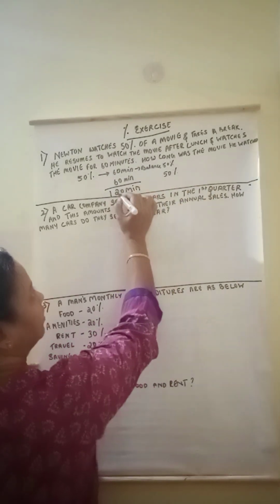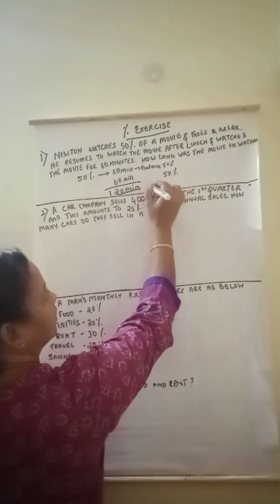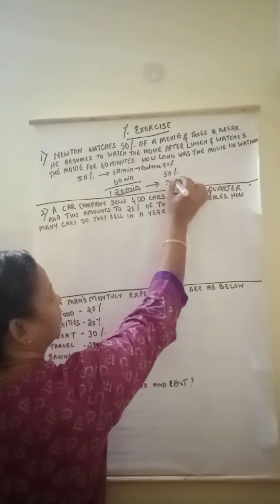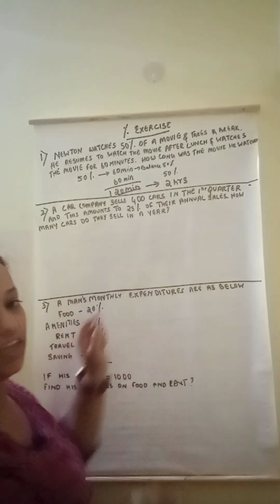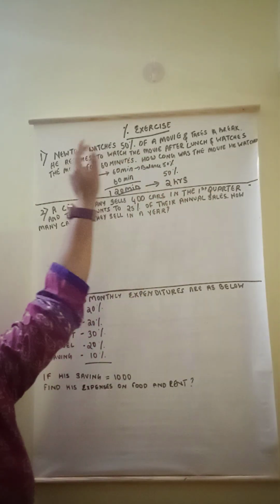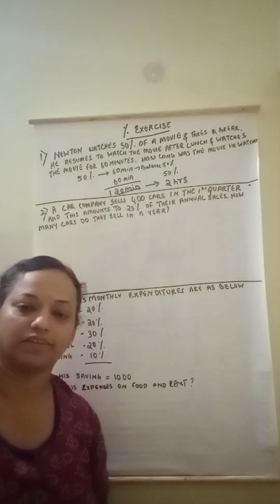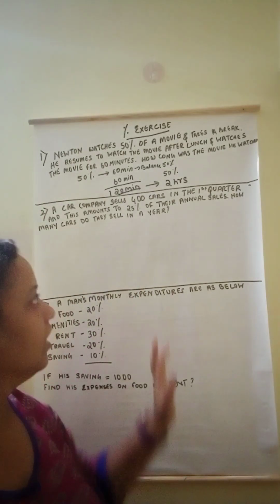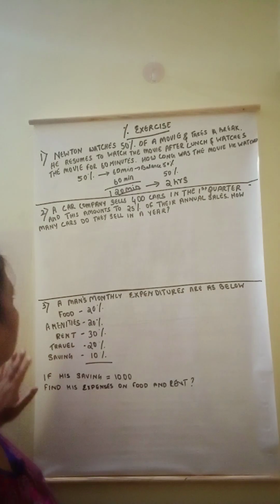That is, every hour is equal to 60 minutes. So that is 2 hours. So the movie lasts for 2 hours. So Newton has watched a movie that is lasting for 2 hours. Okay. Now we shall go to the next exercise.